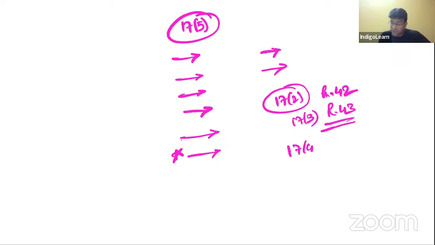And 17.4 was talking about banking and financial institutions, where they told instead of following Rule 42, 43, do one thing. Simple answer. Forget block credit. Balance whatever is there, don't divide between exempted and taxable. Take 50%, forget the rest. That's it. But this is only optional. Once you opt, you cannot withdraw in the middle of the year. That point they told in 17 subsection 4.